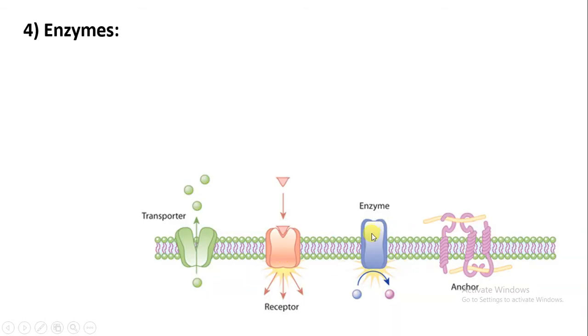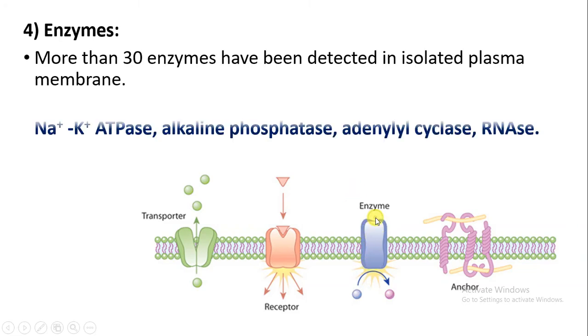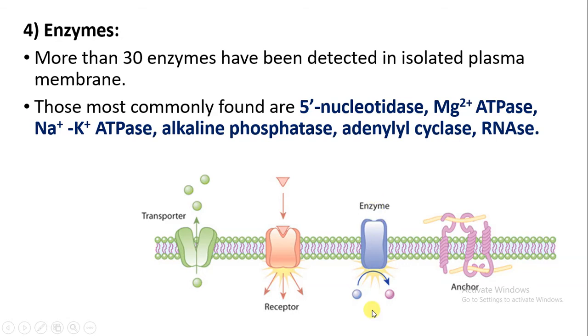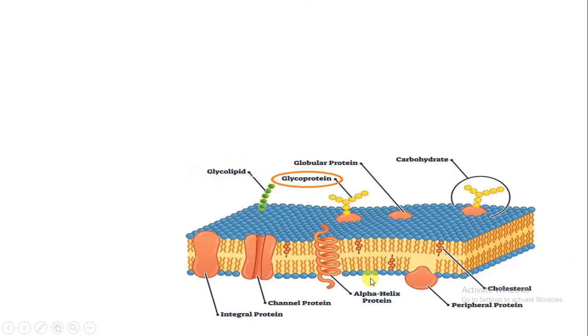Next is about the enzymes. There are about 30 enzymes that have been detected in isolated plasma membrane. The most commonly found enzymes on the plasma membrane are 5' nucleotidase, magnesium ion ATPase, sodium potassium ATPase, alkaline phosphatase, adenyl cyclase, and RNase. These enzymes are important for the transport of ions through the plasma membrane.